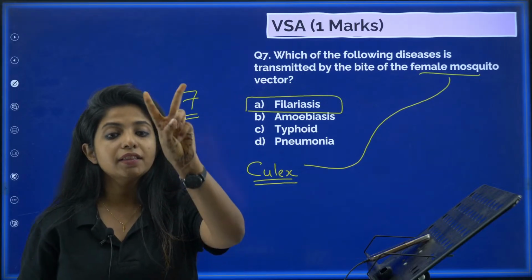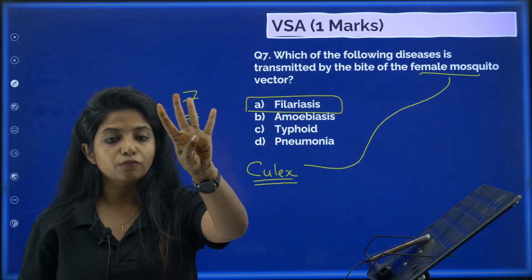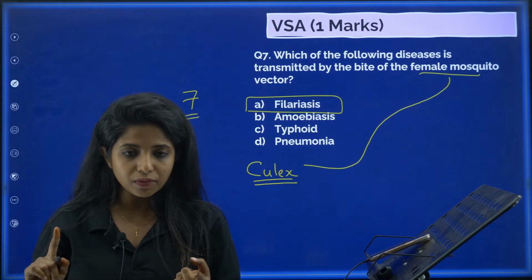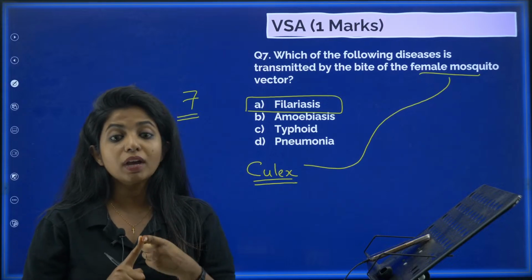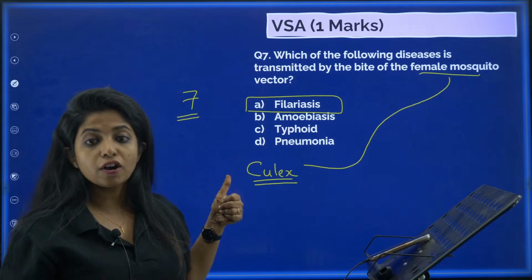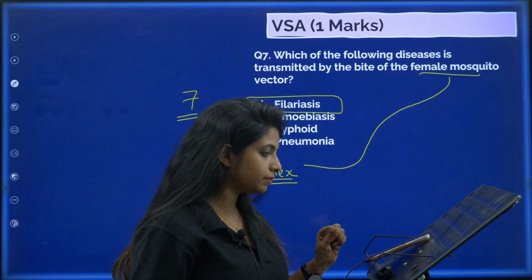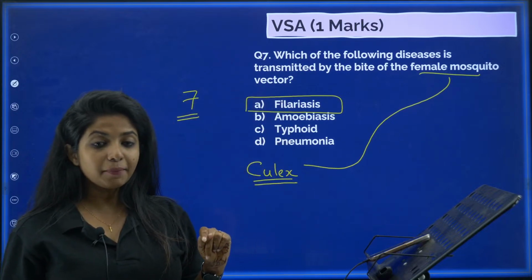So in your NCERT, there are only, not 2, 4 diseases which are caused by bite of mosquito. Can you tell the name of the disease? I'll tell 2. You tell me 2. One is malaria caused by female Anopheles mosquito. The other is filariasis caused by Culex mosquito. Can you tell me the other names?